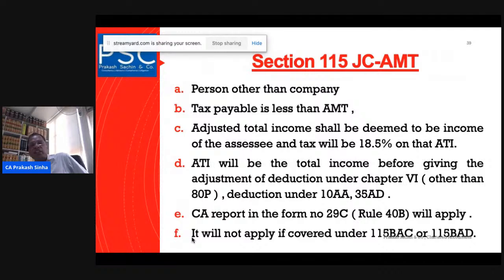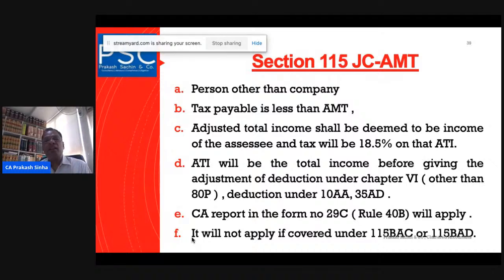Our next section is 115JC, that is the alternate minimum tax. We have seen that MAT is a liability for the purpose of companies, and its computation mechanism is a bit different. Section 115JC talks about the AMT, the alternate minimum tax, and this applies to assessees other than companies.